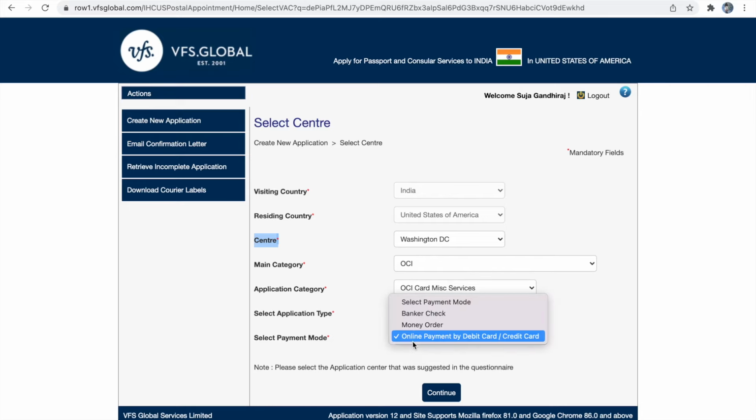The payment method can be online payment, money order, or banker's check. You can choose any one of these three, but only if you choose the online payment method can you use the VFS offered courier label. Otherwise, you have to use your own courier label.